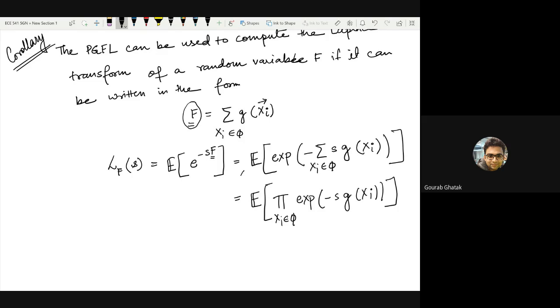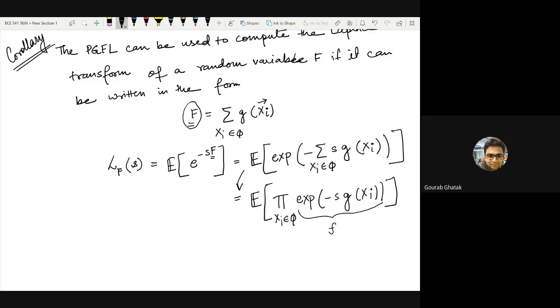Because we can use this property that the exponential of a sum becomes the product of exponentials, and now this inside exponential function can be considered to be our function f, and simply it becomes the expression for the probability generating functional. Again, at this point it might be a bit difficult to appreciate why this is important, but when we come to the application of these things, it will become more and more clear.